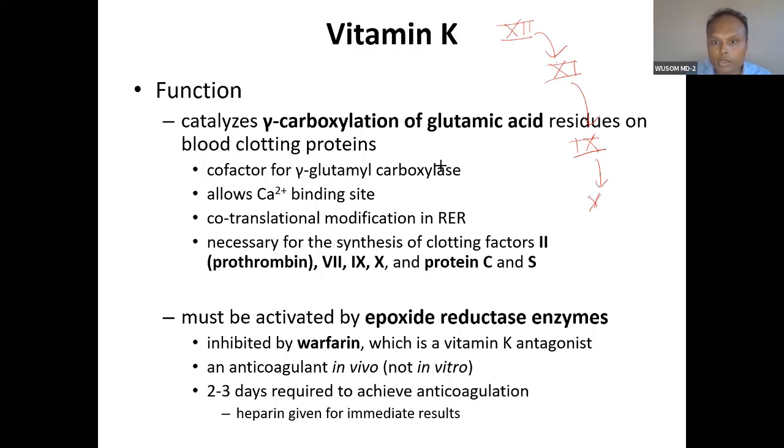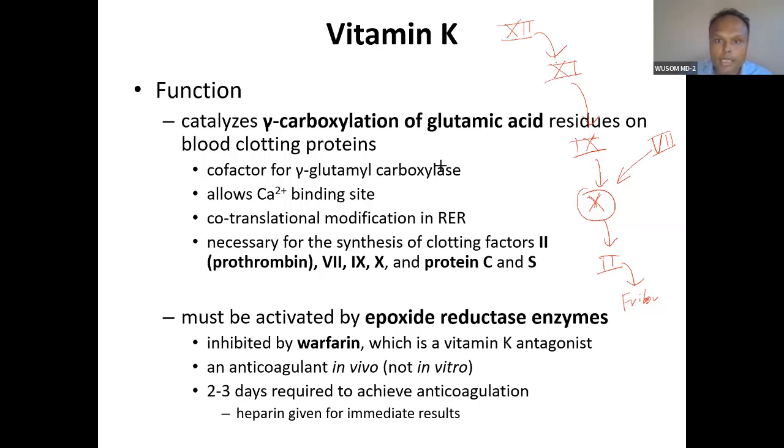Okay, so this is the intrinsic pathway, and this 10 will cause activation of 2, and then it will cause fibrinogen formation. So this is intrinsic. The extrinsic pathway is 7. Factor 7 will activate this.